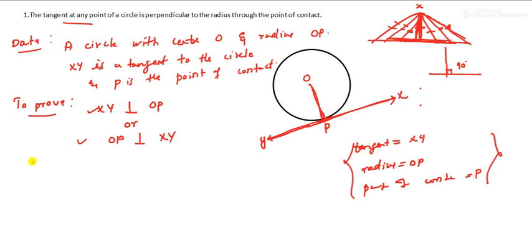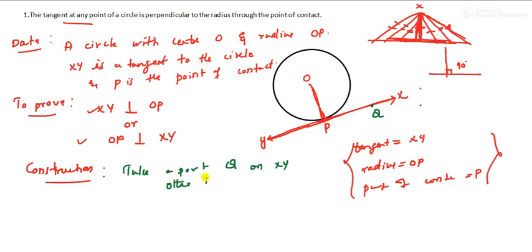Before proving, we have to do a construction. What is that construction? Just mark any point on line XY. I will mark it here as Q. You can write: take a point Q on XY other than P. Any point, it can be here, any point other than P. Why? Because we have to prove OP is perpendicular to XY, and to prove that, we need this condition.